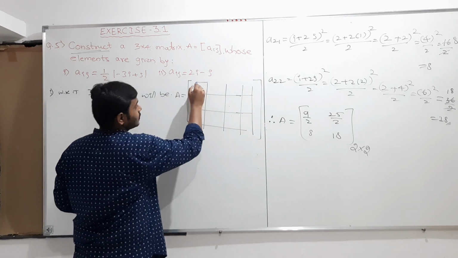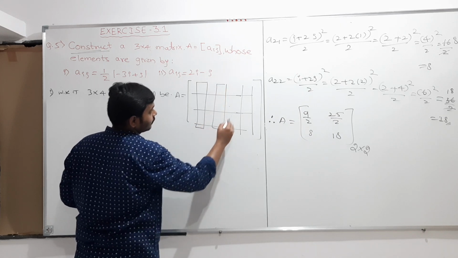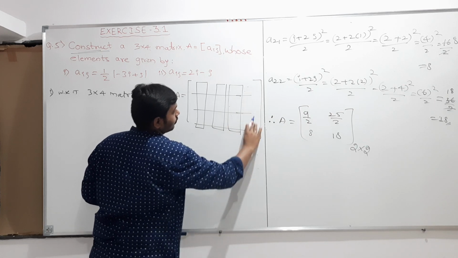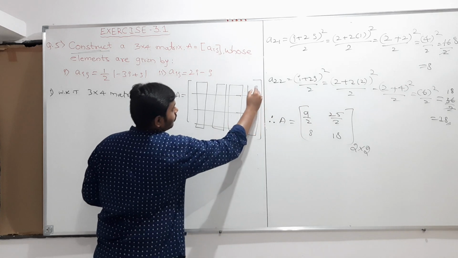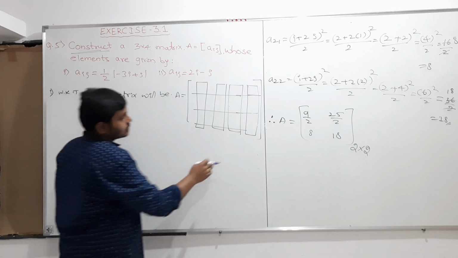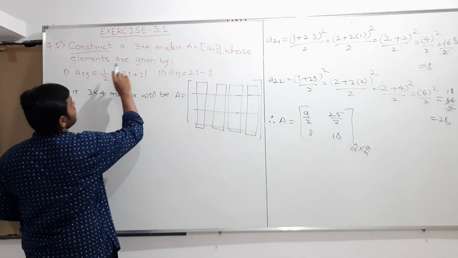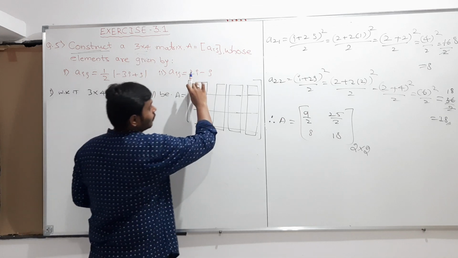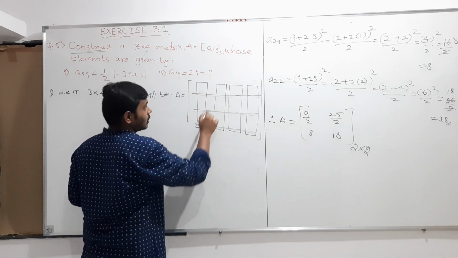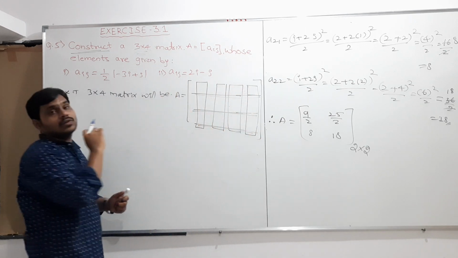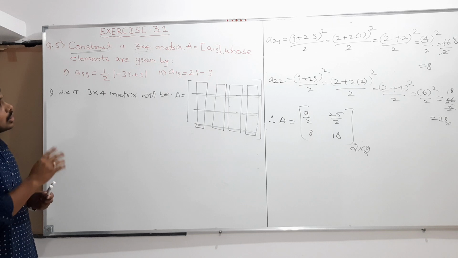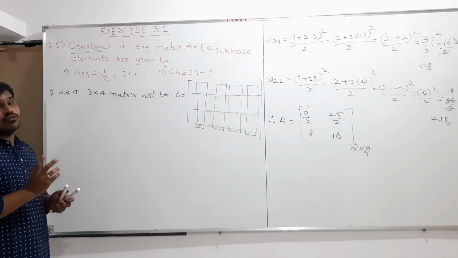You may get confused, so I'll put it in terms of boxes, otherwise you will get confused. So now you will understand easily. They gave us: construct a 3 cross 4 matrix. 3 cross 4 means what? First row, second row, third row, and first column, second column, third column, fourth column. 3 rows must be there and 4 columns must be there. Such a type of matrix we should construct.